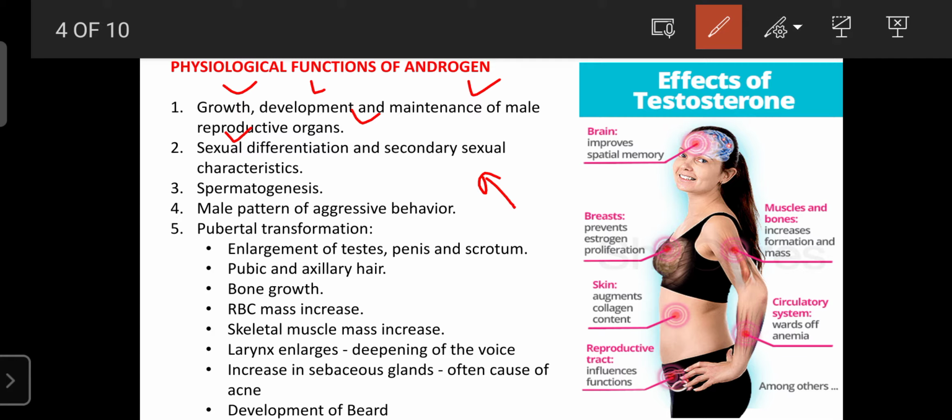The androgens also play an important role in spermatogenesis. Spermatogenesis is the process involved in the synthesis of the sperms.